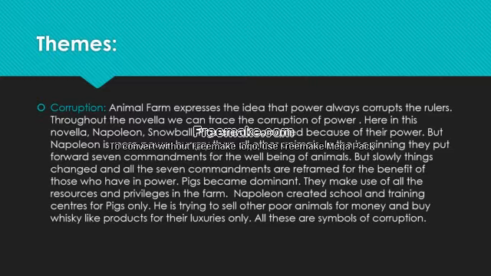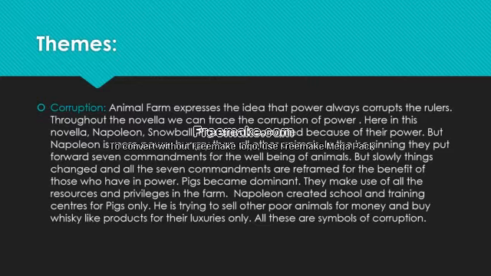And also Napoleon tried to sell other poor animals for money and buy whiskey-like products only for their luxury. Yes, Napoleon sold poor Boxer to a group of people and got money for buying luxurious products like whiskey and others.